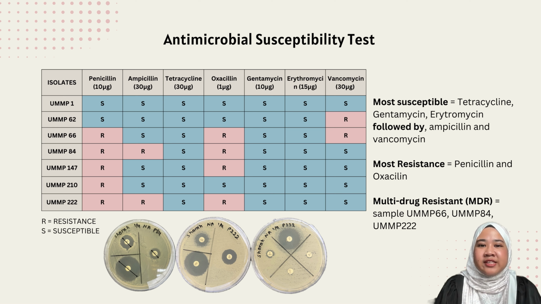Next, the slides present the result of the antimicrobial susceptibility test for CoNS isolates. The table shows the susceptibility of each isolate to various antibiotics. The most susceptible antibiotics are tetracycline, gentamicin, and erythromycin, followed by ampicillin and vancomycin. The highest resistance is observed for penicillin and oxacillin. Identified multi-drug resistant samples include UMMP 66, 84, and 222.